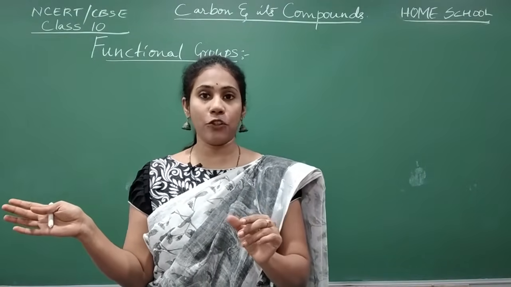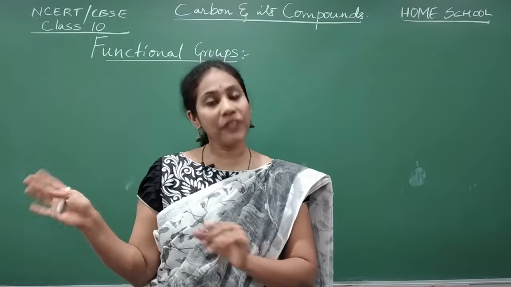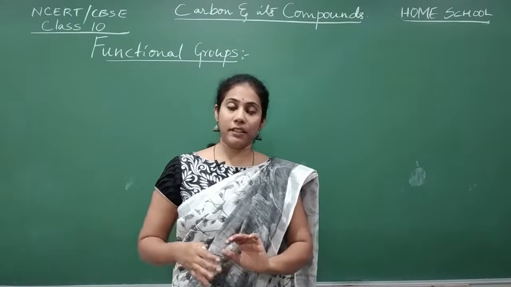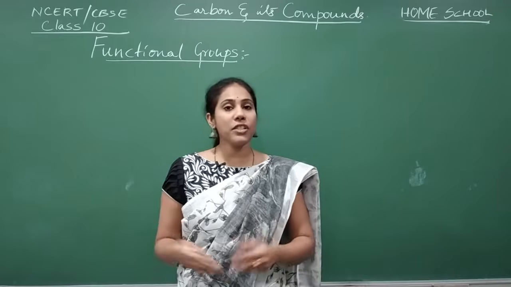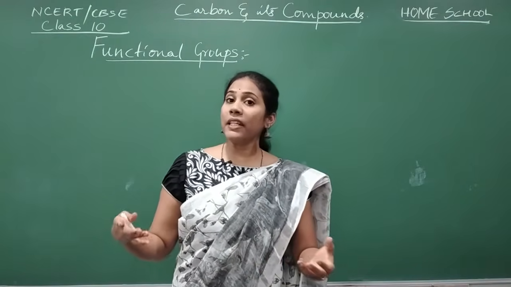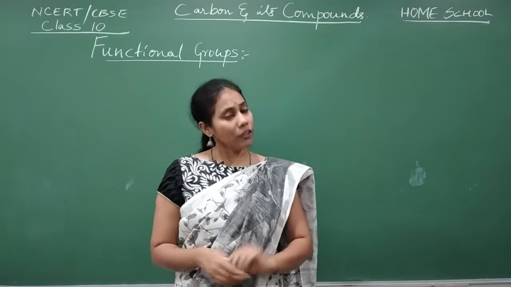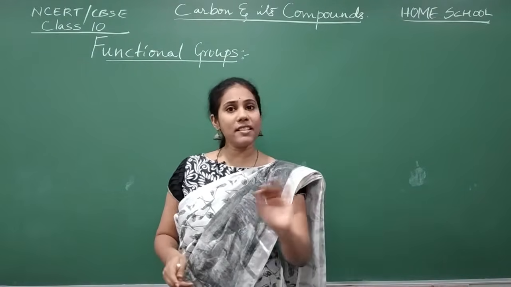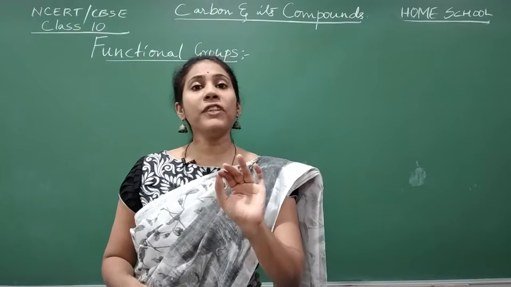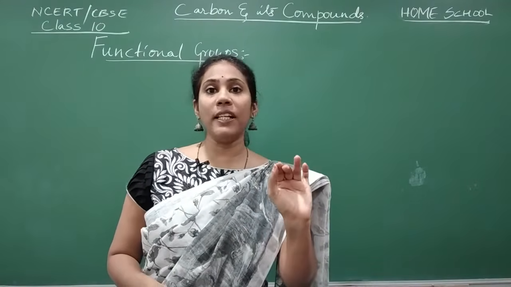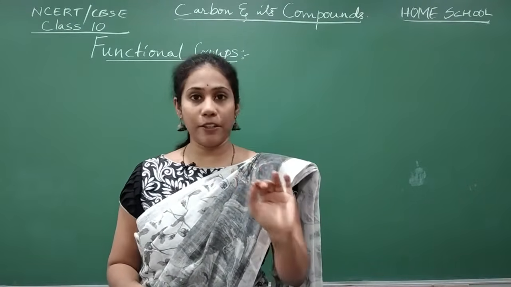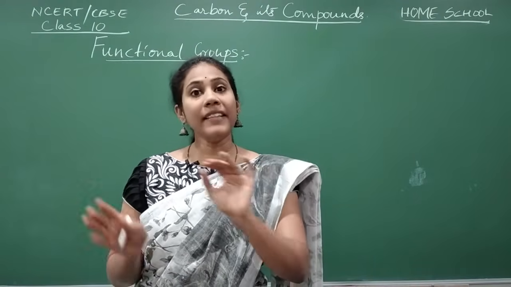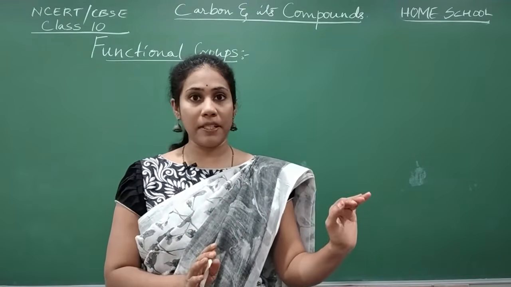Only carbon and hydrogen. You did not have any other element in them, like oxygen, nitrogen, chlorine, bromine, iodine. Whatever the varieties of alkanes, alkenes or alkynes, all of them were made up of these two elements, carbon and hydrogen. And that was the story of hydrocarbons.